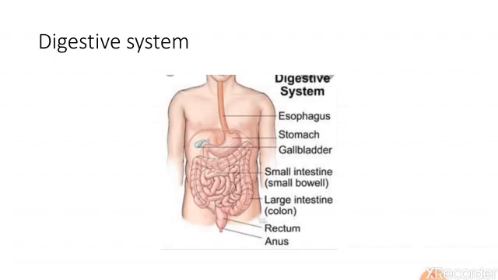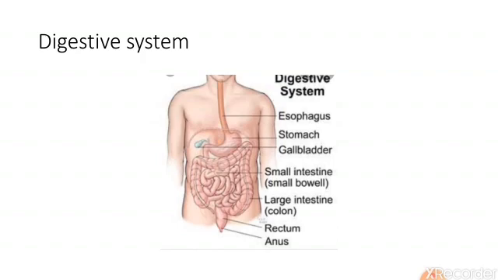When we eat food, we chew it with the help of our teeth. Chewing makes the food particles smaller and saliva makes it soft. From here it goes through the food pipe to the stomach. From the stomach it goes to the intestine. In the intestine the digestion process finishes. Along with these organs, the gallbladder and liver are also part of the digestive system, as they also help in the process of digestion.